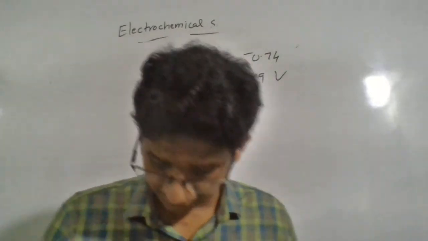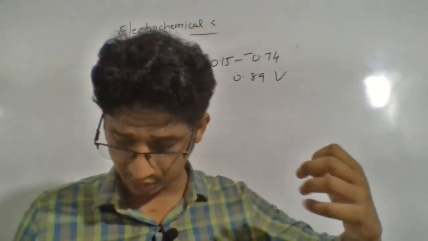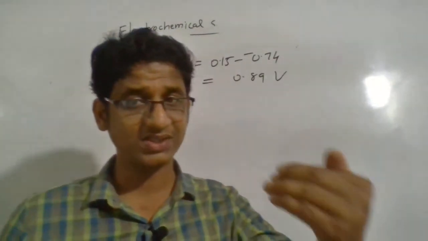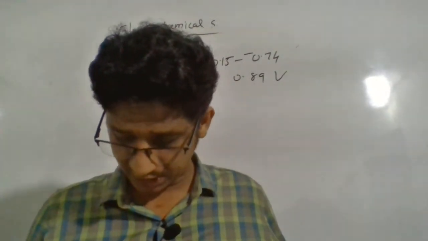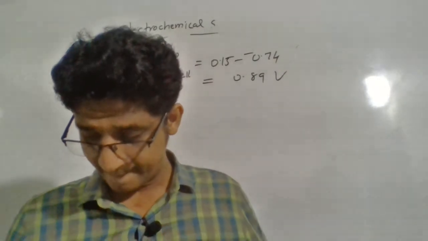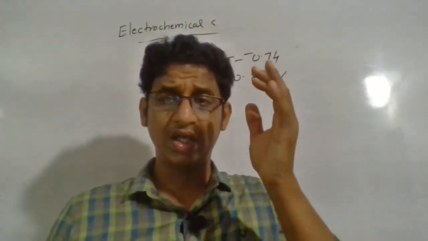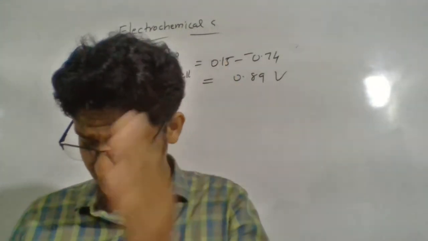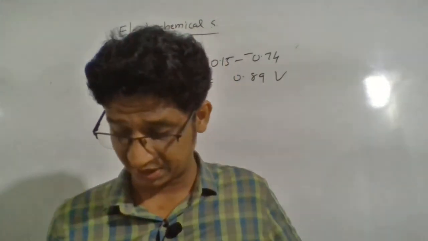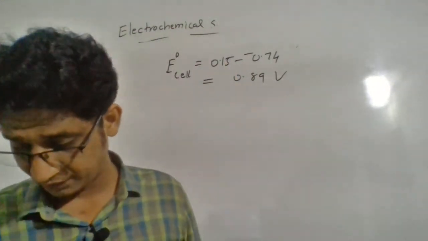Fe3 plus bar Fe means the tendency to undergo reduction from Fe3 plus to Fe. Next one, Fe3 plus to Fe2 plus, means the tendency to undergo reduction from Fe3 plus to Fe2 plus. That tendency is higher, as suggested by the higher value.